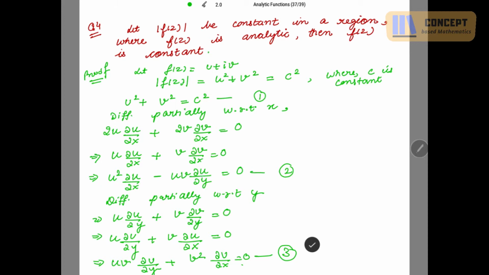Now my second equation is in terms of u with respect to its partials, and the third equation is also in u with respect to its partial.